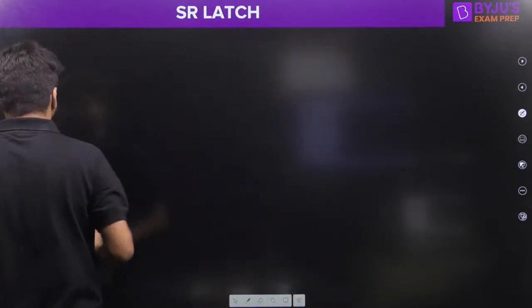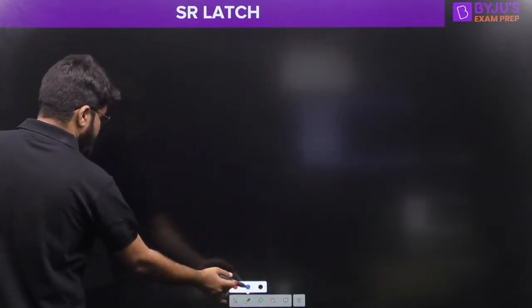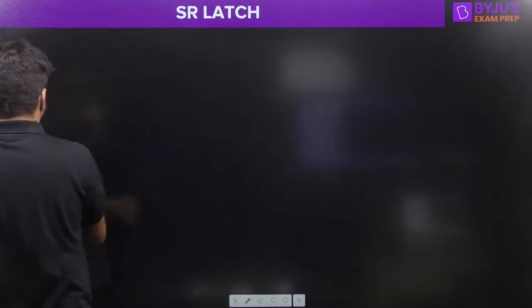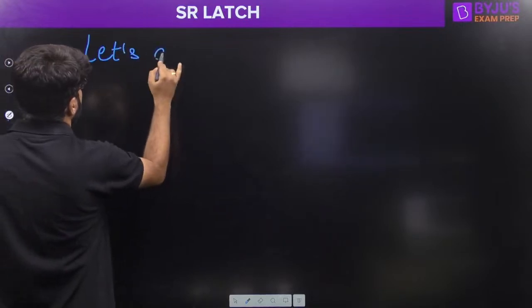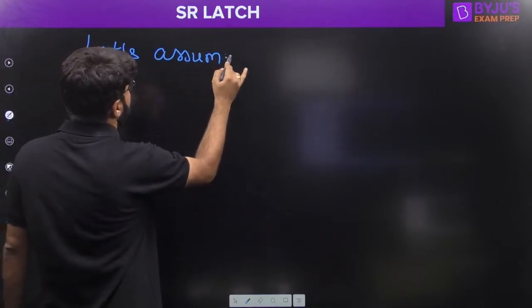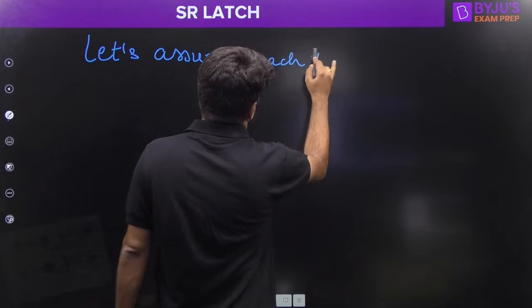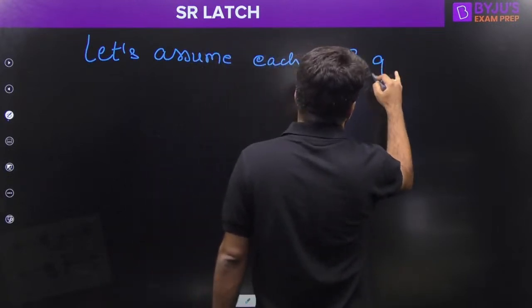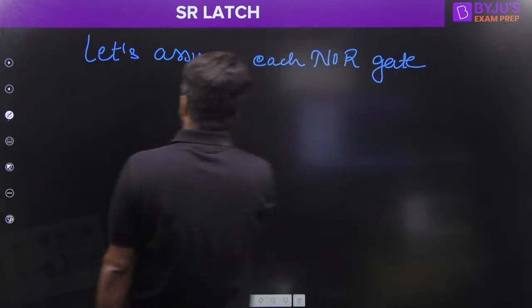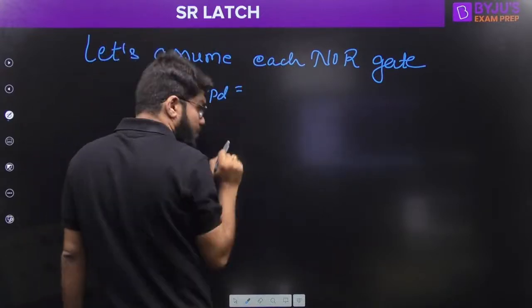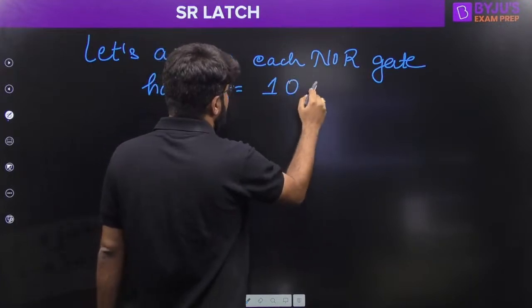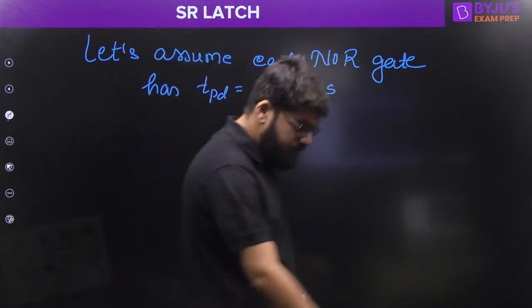So now let's simply assume that each NOR gate has a propagation delay, TPD, of 10 nanoseconds.